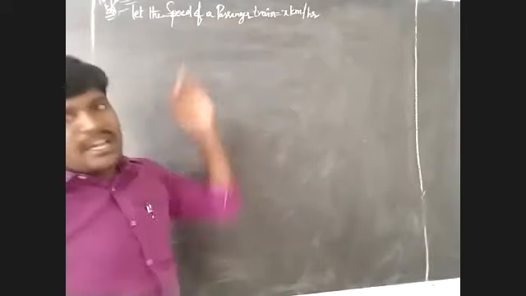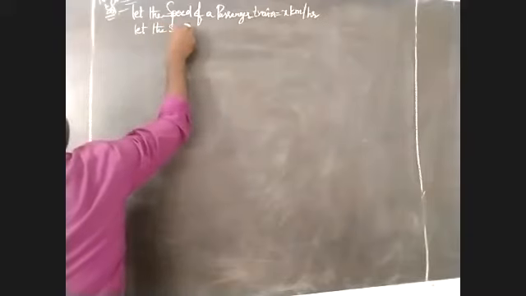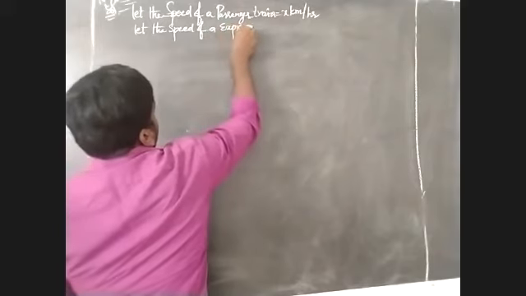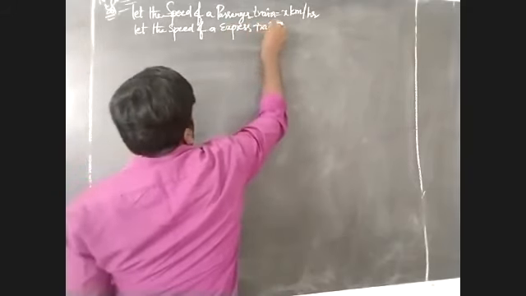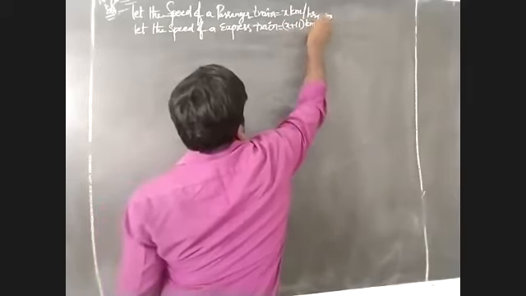But one statement is given. What is that statement? If the average speed of an express train is 11 kilometer per hour more than that of a passenger train. The express train goes 11 kilometers per hour faster than the passenger train. So let the speed of the express train be 11 kilometers more, that I have to take x plus 11 kilometers per hour.